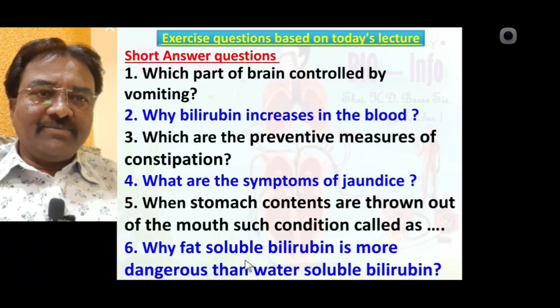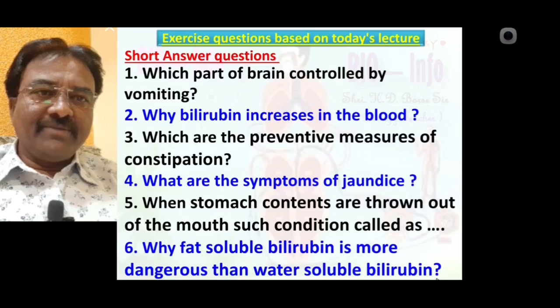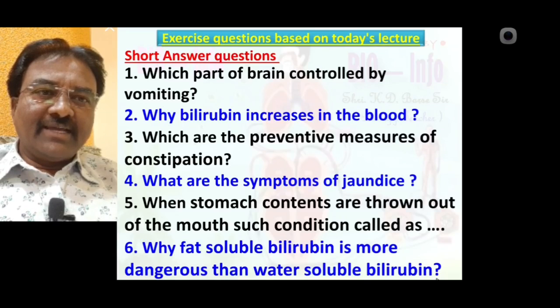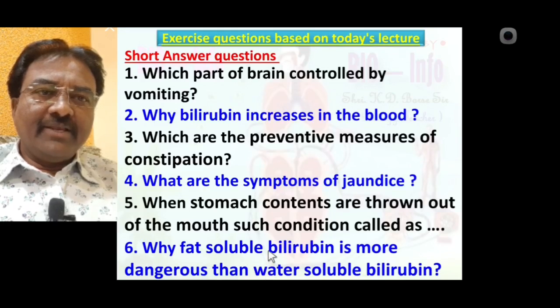Why is fat soluble bilirubin more dangerous than water soluble bilirubin? Because fat soluble bilirubin directly damages the brain cells, that is the nerve cells or neurons of the brain. So fat soluble bilirubin is more dangerous than water soluble bilirubin.